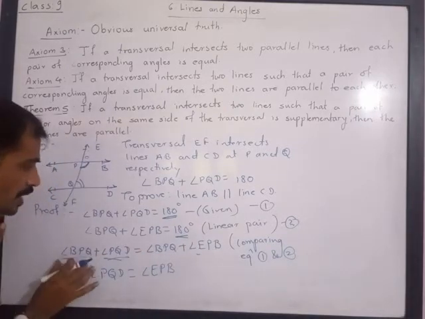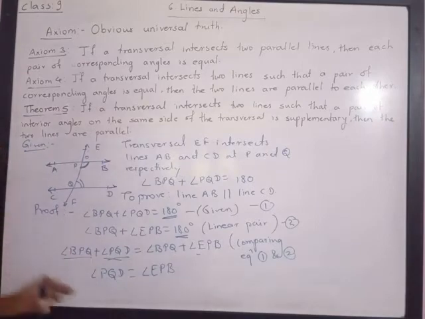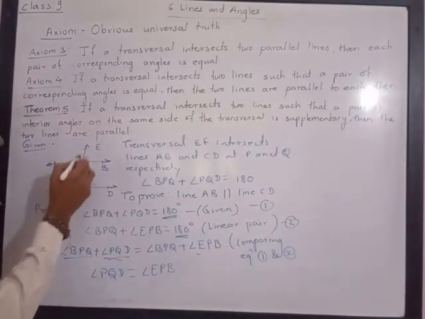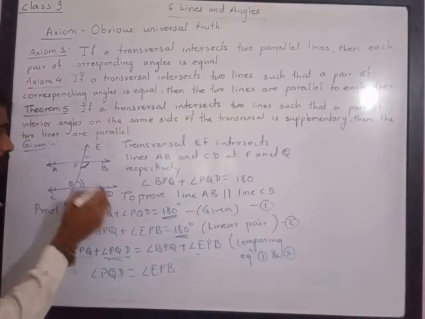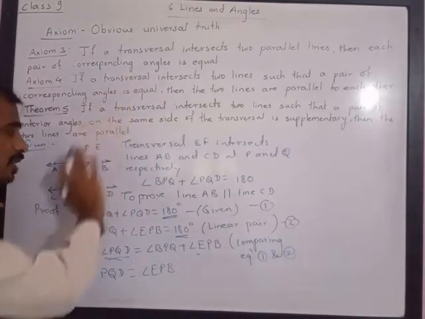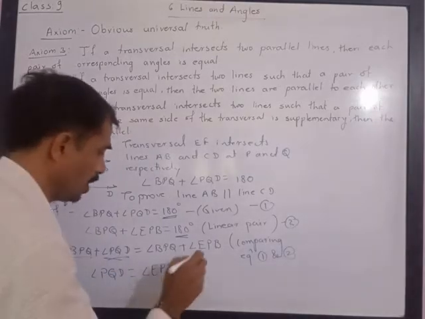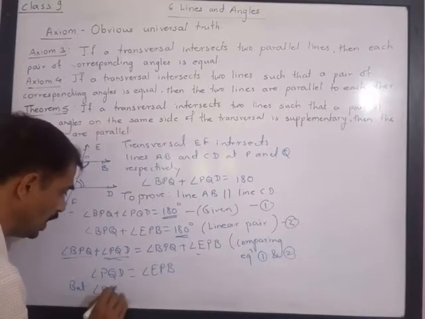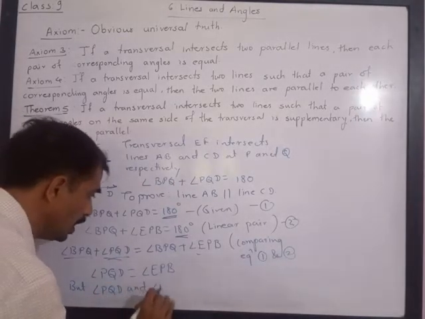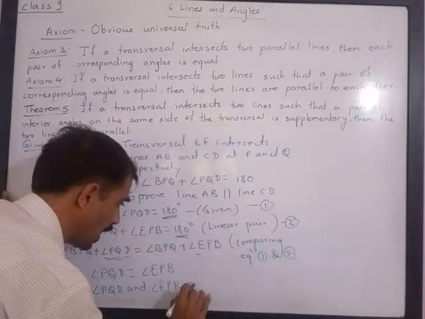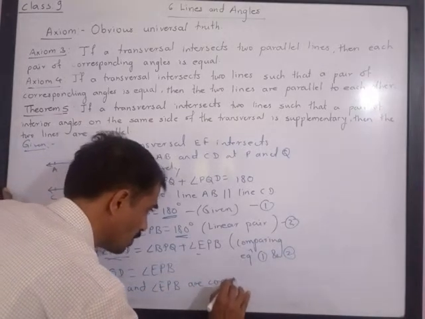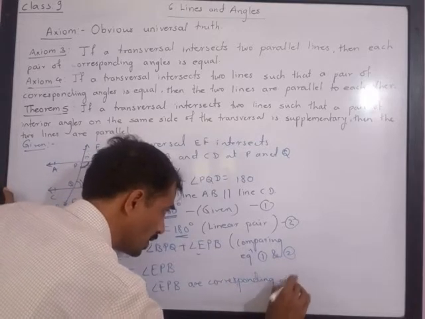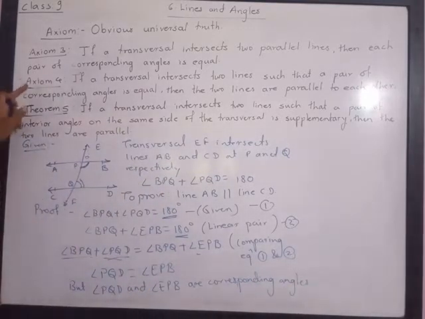If you subtract the same measure from both sides, it will get cancelled and you will get PQD equal to EPB. Now look at the angles. I have got EPB is equal to PQD. They are on the same direction, and they form corresponding pairs. Angle PQD and angle EPB are corresponding angles. Please see axiom number 4.